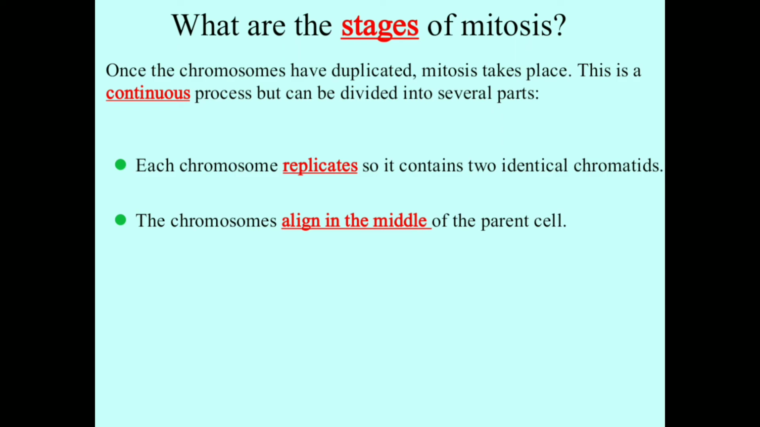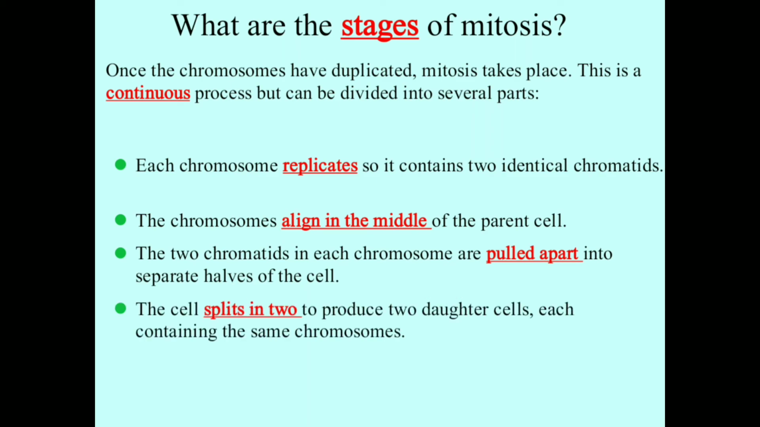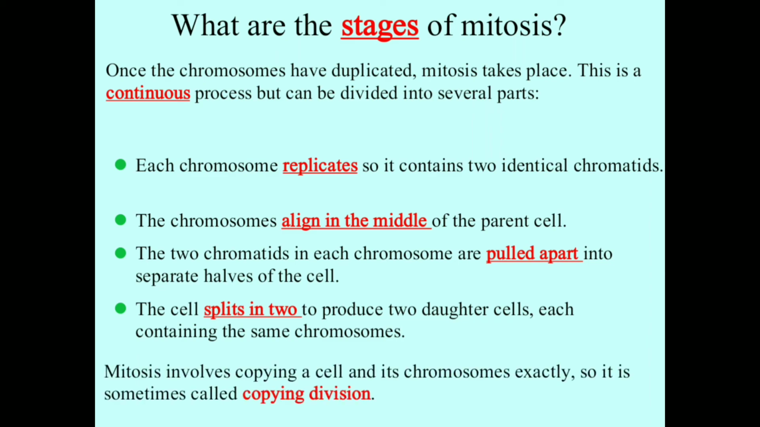The first one is called prophase. Then the two chromatids in each chromosome are pulled apart into separate halves of the cell. This is called anaphase. And the cell splits into two to produce two daughter cells, each containing the same chromosomes, and this phase is termed telophase. Mitosis involves copying a cell and its chromosomes exactly, so it is sometimes called copying division or equational division.